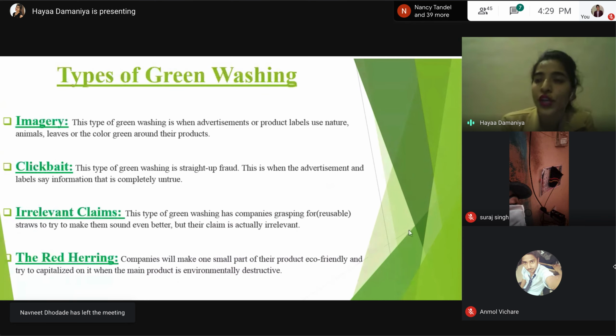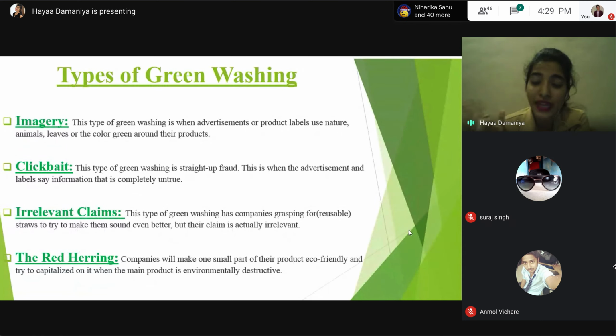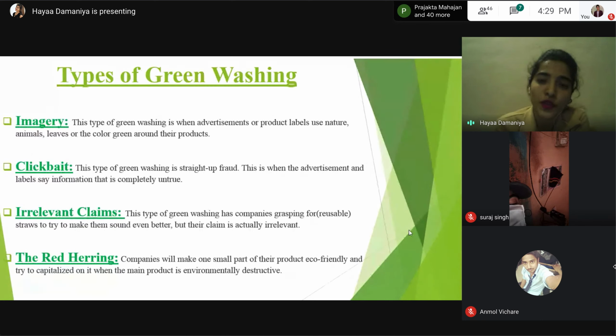What are the types of greenwashing? There are many types. The company can use many kinds of tricks to fool consumers, and we are actually helping them by purchasing their product. First is imagery. This type of greenwashing is when an advertisement or product label uses nature, animals, leaves, or the color green around their products.